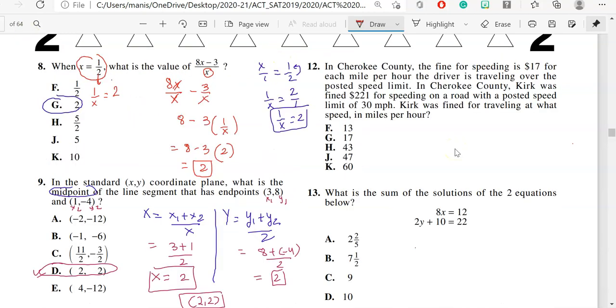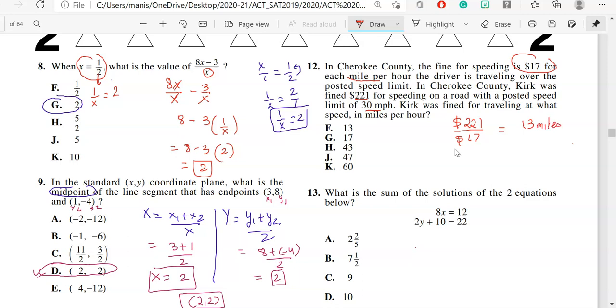In Cherokee County, the fine for speeding is $17 for each mile per hour the driver is traveling over the posted speed limit. Kirk was fined $221 for speeding on a road with a posted speed limit of 30 miles per hour. Kirk was fined for traveling at what speed in miles per hour? In this question, first of all, you should divide 221 by 17. When you divide this by 17, you end up with 13. This means he was going 13 miles per hour over.